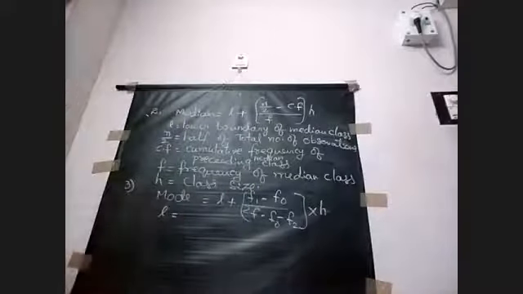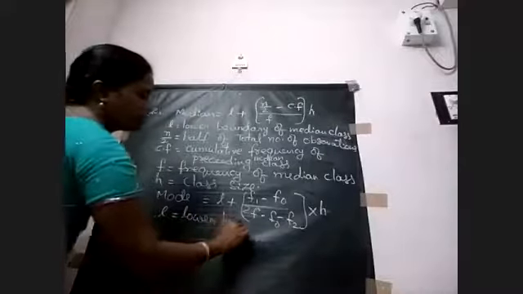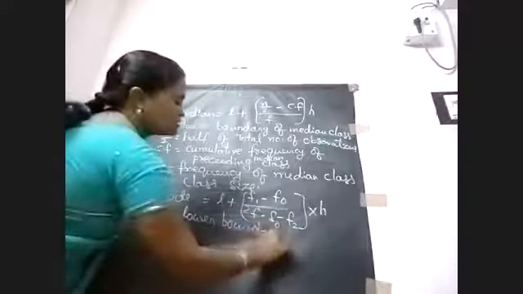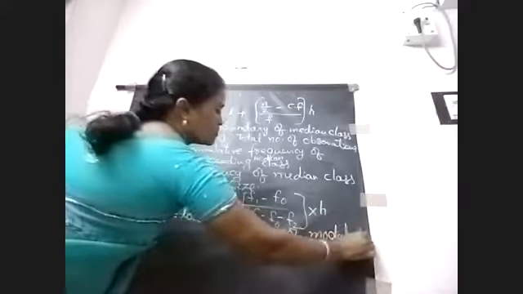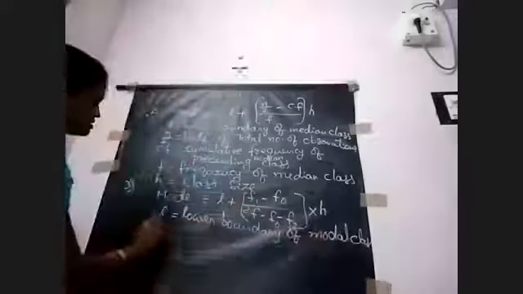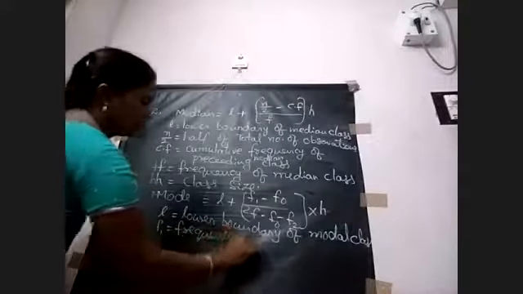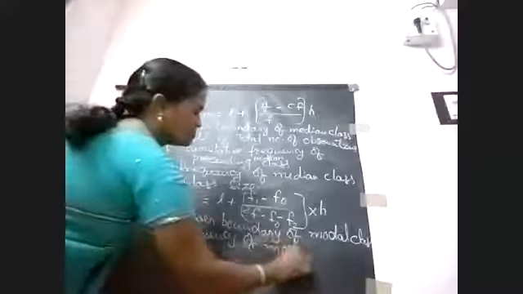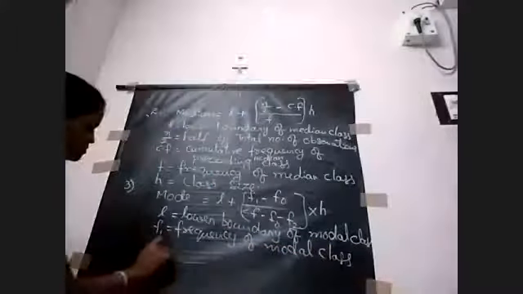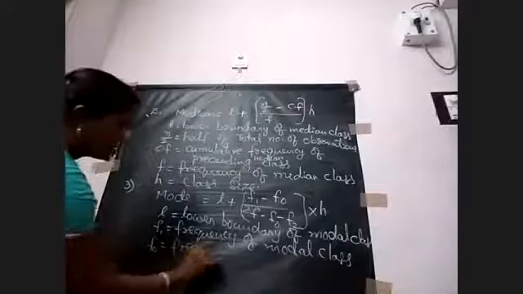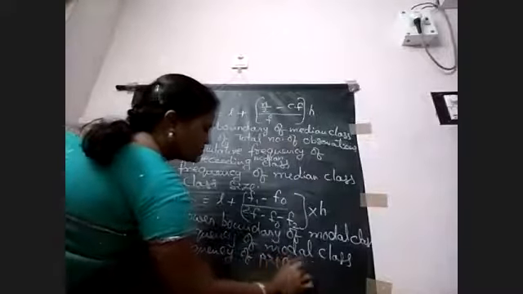L is equal to lower boundary of the modal class. F1 is equal to frequency of the modal class. F0 is equal to frequency of the preceding modal class.